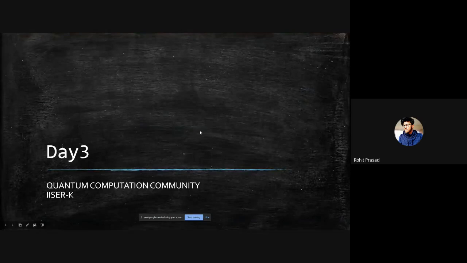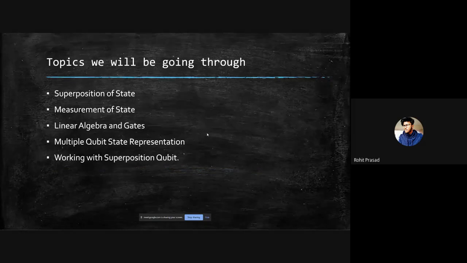Okay, so welcome guys to day 3 of our regular sessions on introduction to quantum computation. The topics I will be covering today are as follows. Superposition of states. Like I told you earlier, quantum states can be in superposition as well, so we will be covering that. Then measurement of state: after superposition, how do we measure that quantum state, or what do we measure for that.